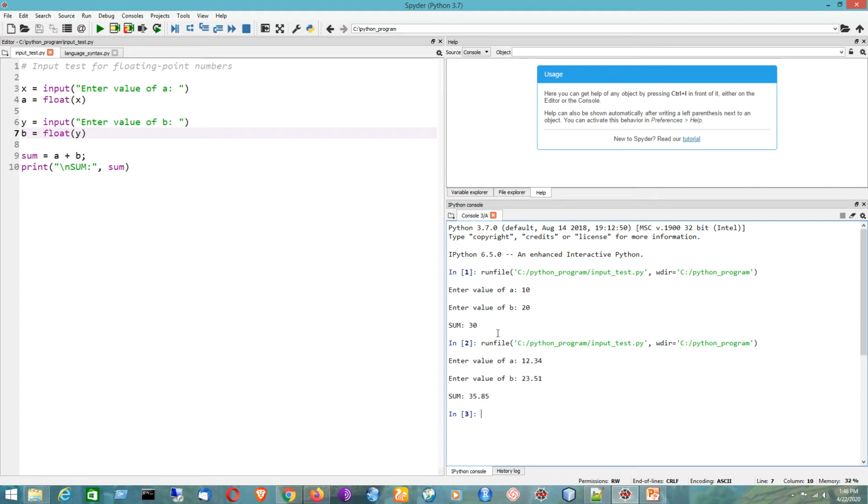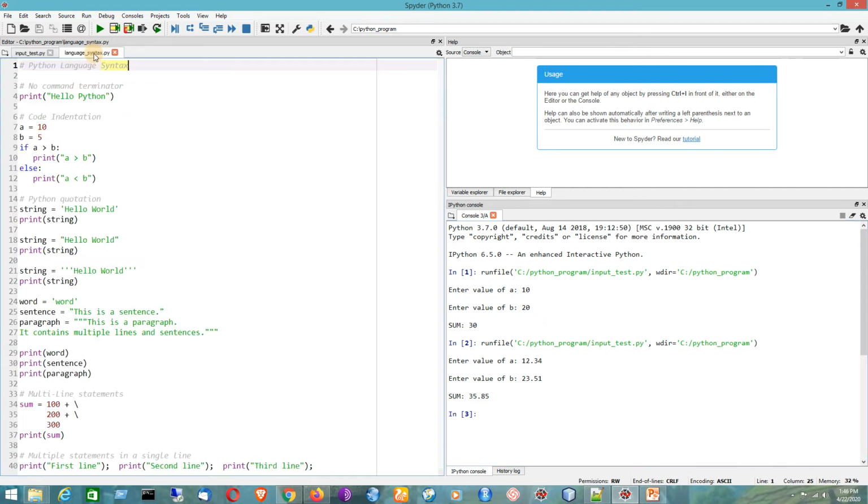Now we'll see the different features of the Python programming language syntax. So it is a second program. So here I'll be starting with the comment. In order to increase the readability of the program, we can add comments anywhere in the Python program. It is basically starting with hash symbol. The hash symbol basically denotes the Python comment. So that is the idea of using Python comment in a program.